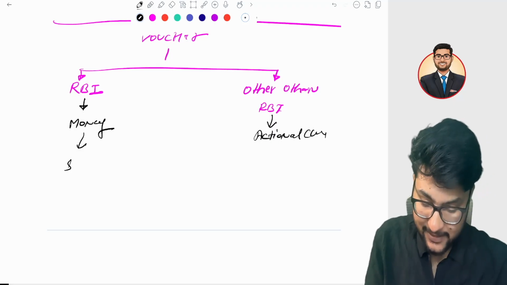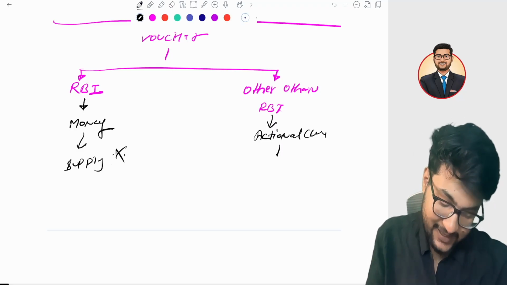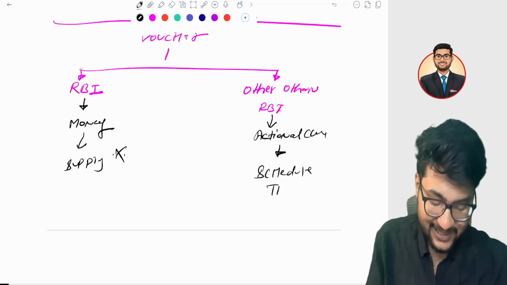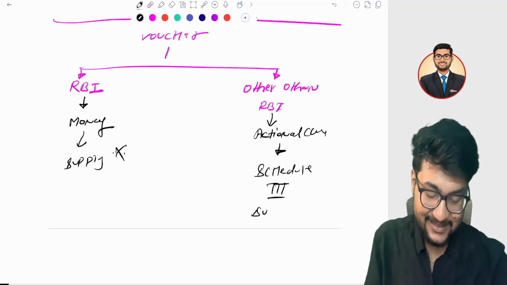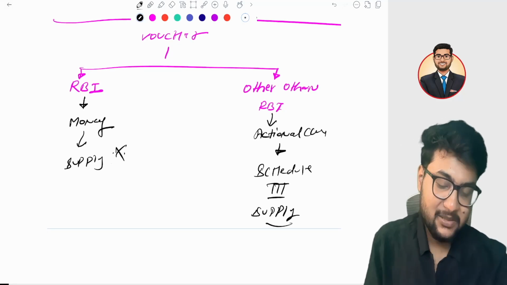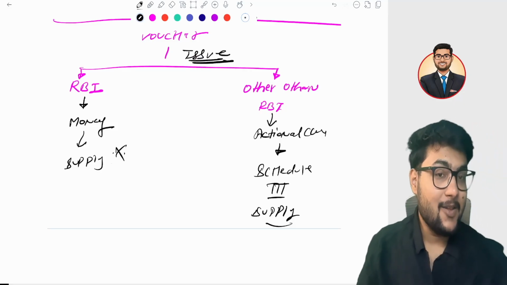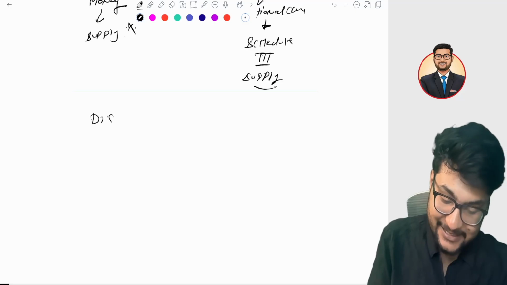Money is not a supply. Right, sir. Money is not a supply. And actionable claims are excluded under Schedule 3 because they are not a supply. Right, sir. It is not a supply. It means any actionable claim at the time of issue is not a supply. Very good, sir. Now let's talk about the distribution.